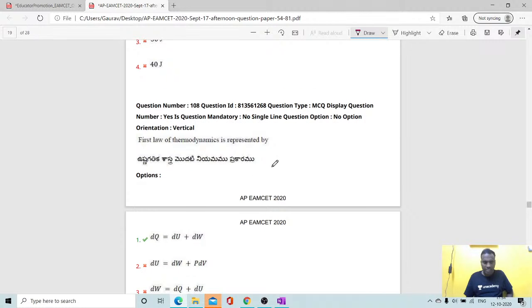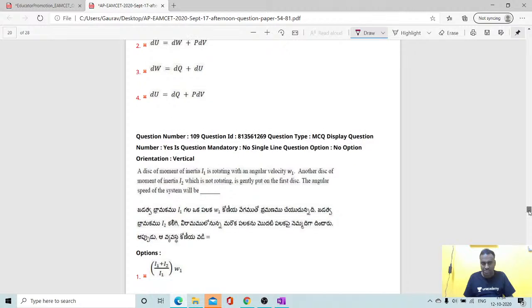So this is anyhow a theoretical question only, we can say students. Over here, the first law of thermodynamics says that dq is equal to du plus dw. So dq is equal to du plus dw, first law of thermodynamics.